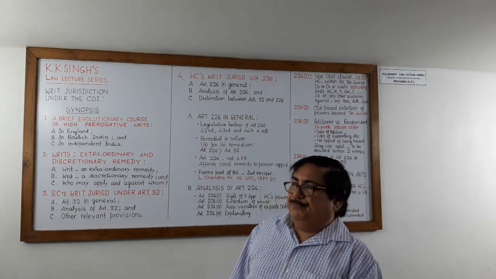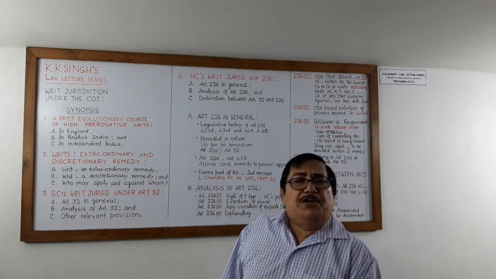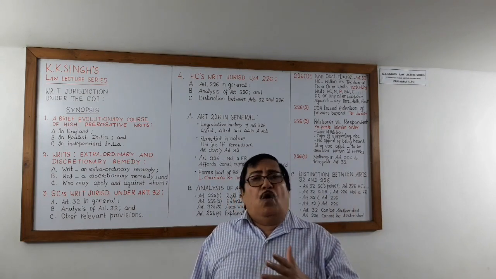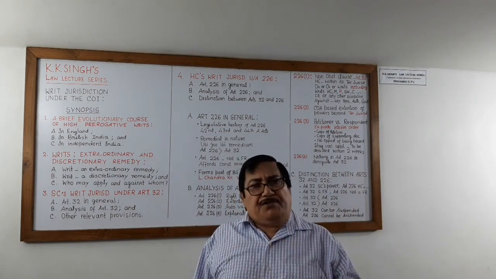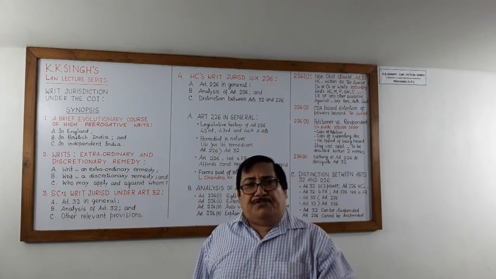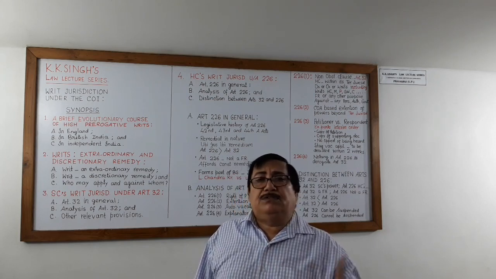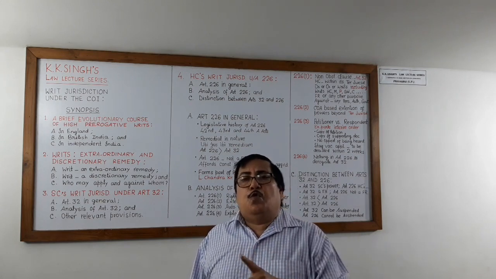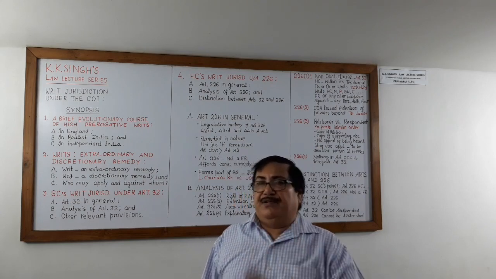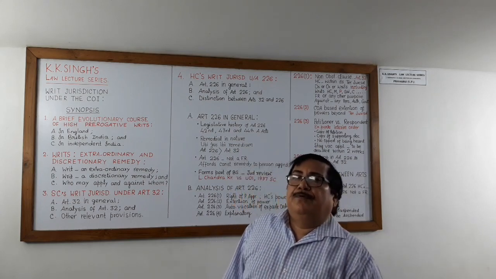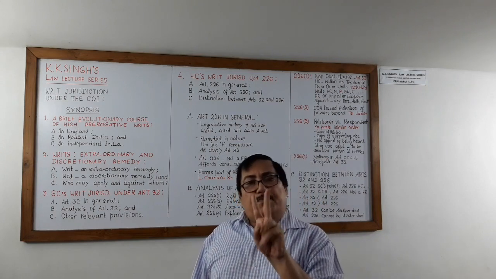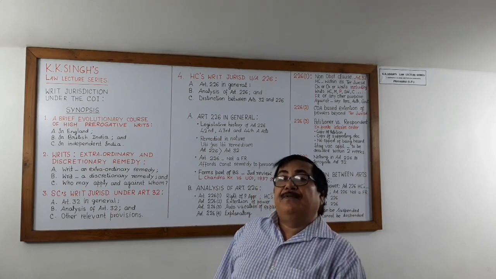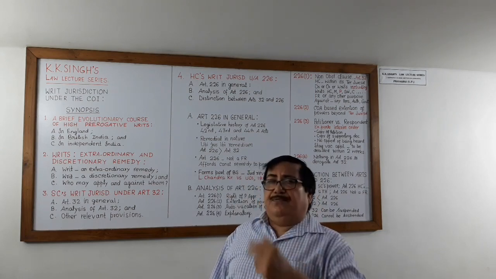Under this clause, the High Court may issue any directions or orders or writs, including the writs in the nature of habeas corpus, mandamus, prohibition, quo warranto, and certiorari. This power is for two purposes. First, enforcement of fundamental rights, and second, for any other purpose.